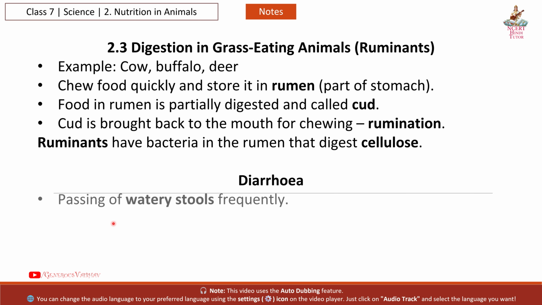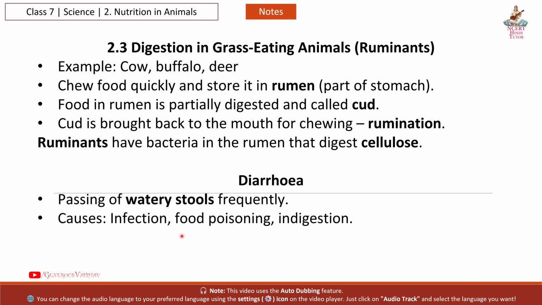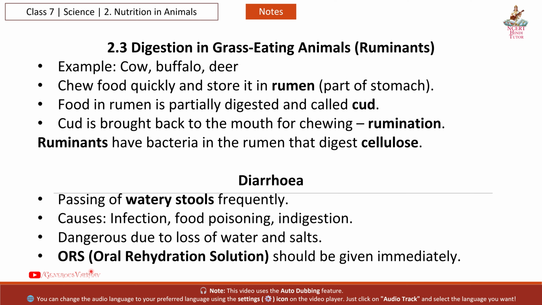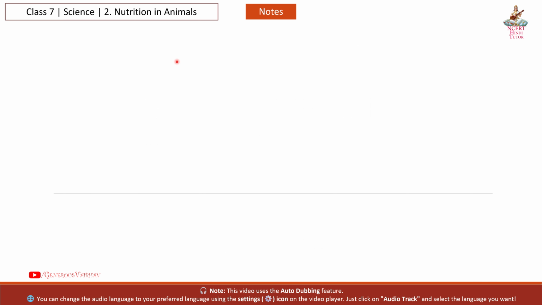Next, diarrhea. Passing of watery stools frequently, caused by infection, food poisoning, or indigestion. It is dangerous due to loss of water and salts. ORS, oral rehydration solution, should be given immediately.